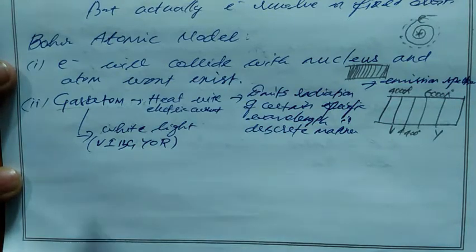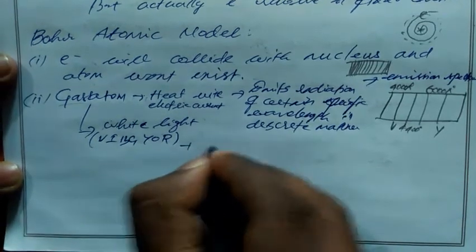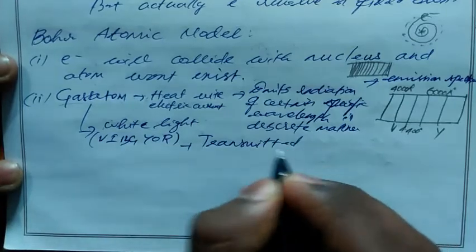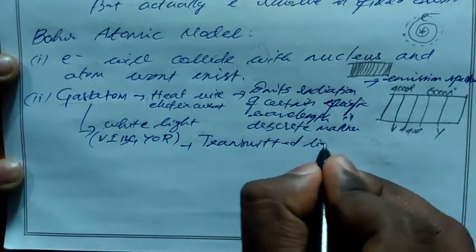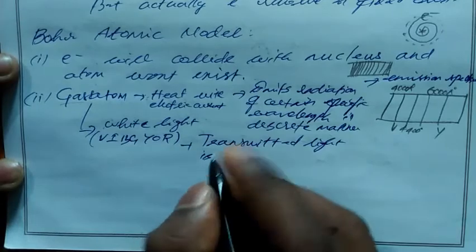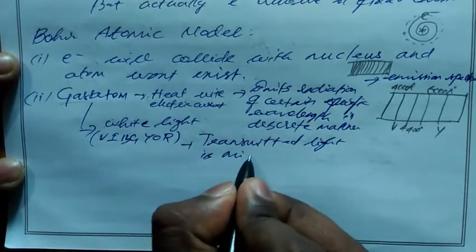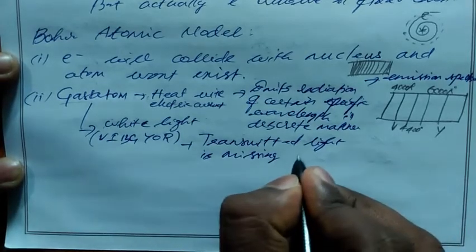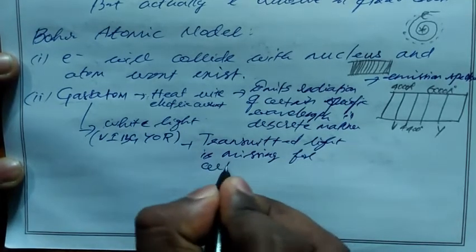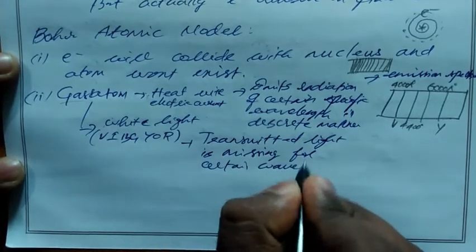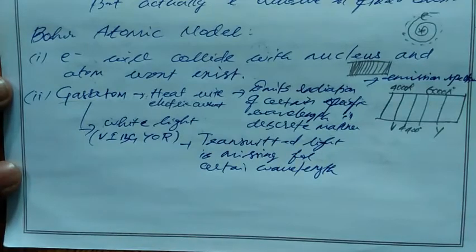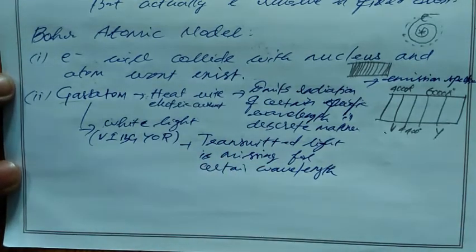When we pass white light through the gas atom, the transmitted light is missing certain wavelengths, which means these 2 colors will be missing here.